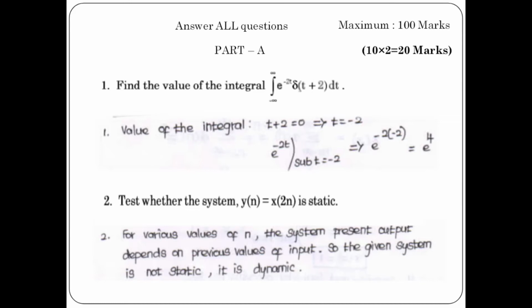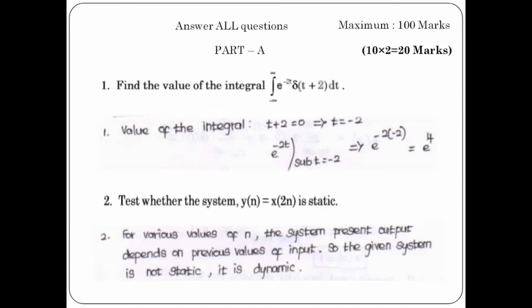So how to find the value of the integral? We already know del of t plus 2 lies only at t is equal to minus 2. So substitute the value of t is equal to minus 2 in the place of t in e power minus 2t. You will get e power minus 2 into minus 2, which is e power 4.